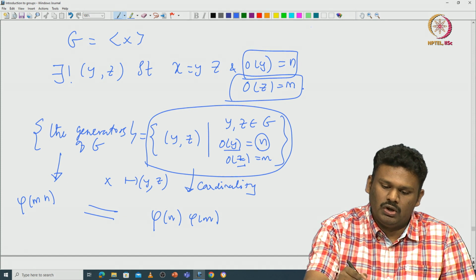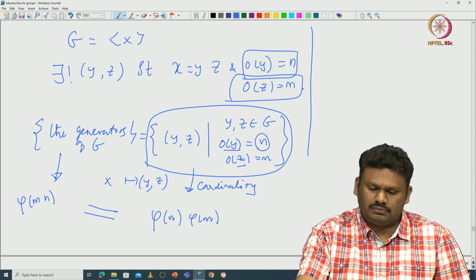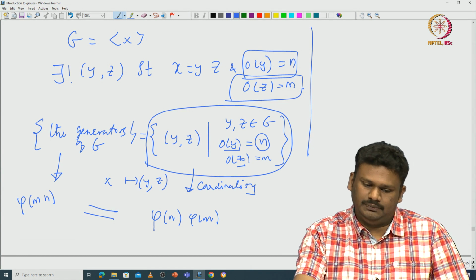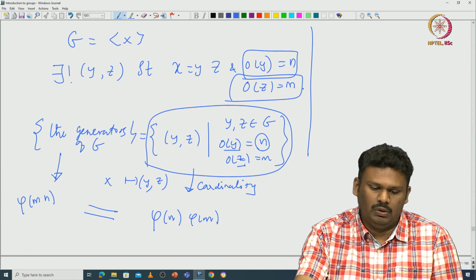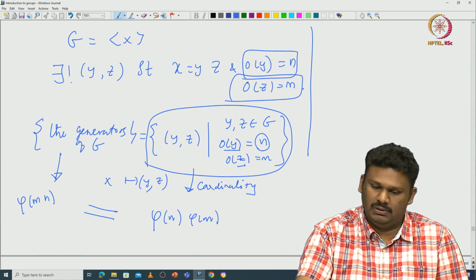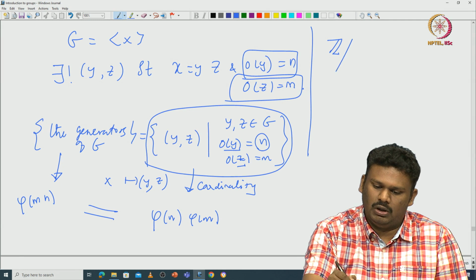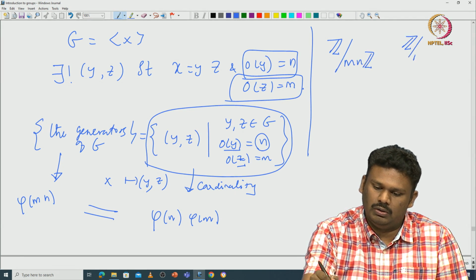If you want to put it in group theory language, basically what we proved is an isomorphism between two groups. One is Z modulo mn, and the other one is Z modulo m cross Z modulo n.